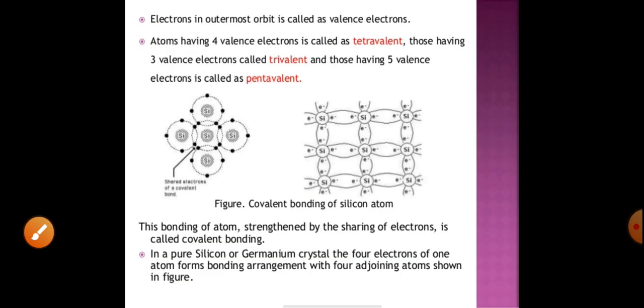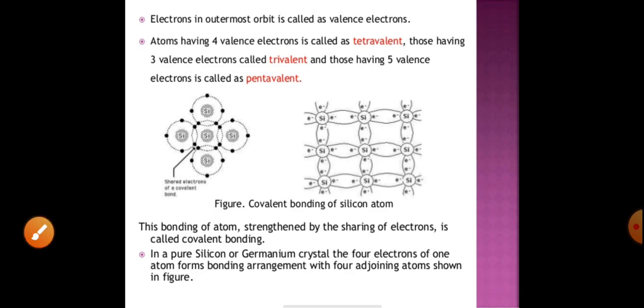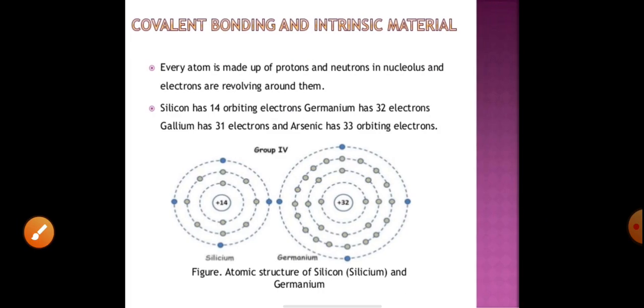Then what exactly is covalent bonding? Every atom of silicon and germanium in pure form has how much? 4 valence electrons. So to complete its octet, and octet means what? Oct means 8. So to complete its octet, how many electrons are still required? They require 4 more electrons, because they already have 4. So they will share the remaining 4 electrons with the neighboring atoms.